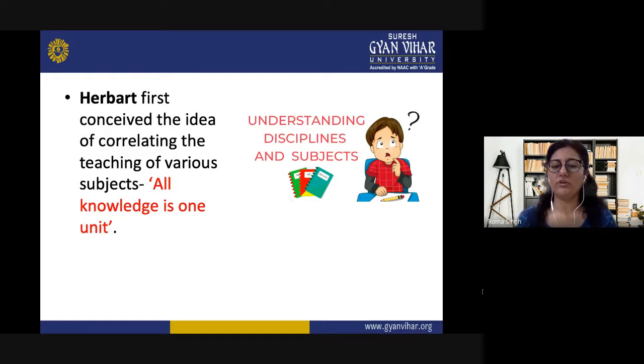It's just for the purpose of the timetable, so that our subjects are taught differently, and our students gain all round development in all areas. The subjects are given other names and they are taught separately by special subject experts, but we have to know that all knowledge is one unit only.